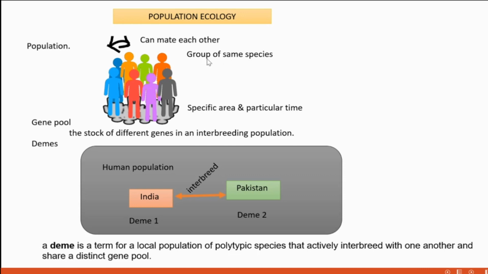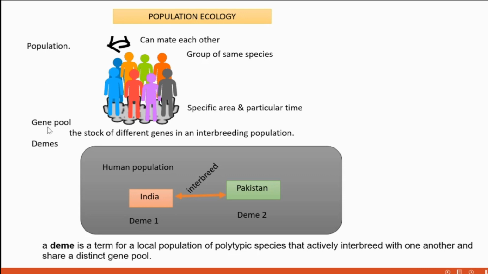Population is a group of the same species, correct? They can mate with each other, and also they are seen in a specific area at a particular time. That type of group is called a population. So populations are groups of the same species which are found in a specific area and at a particular time, and also they can mate with each other. Such a group is called a population.